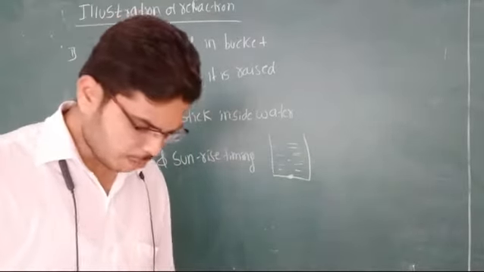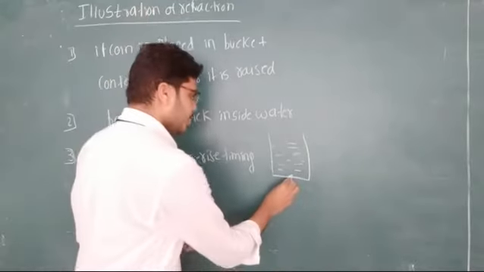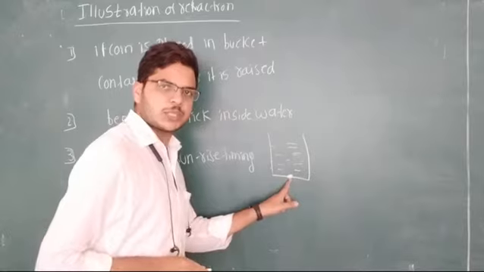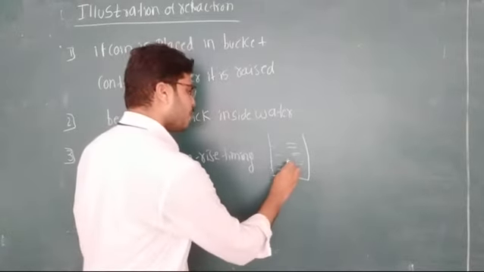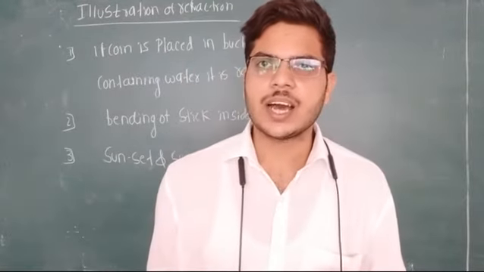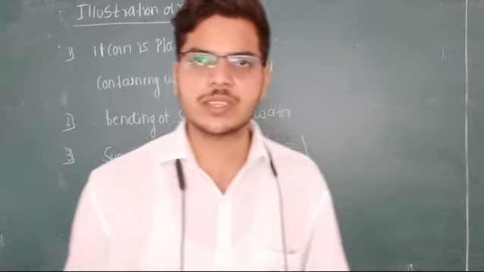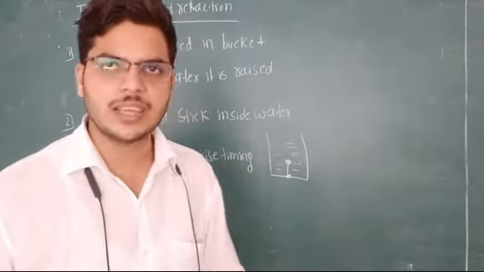If you observe perpendicularly to the bucket, the coin appears to be raised. This is the actual position of the coin. It is coming upward, meaning our eyes assume that the coin is rising. This is due to refraction of light.